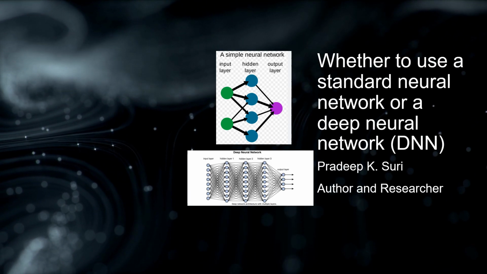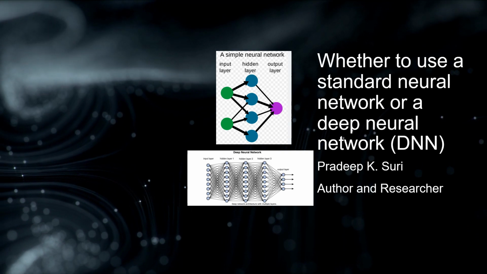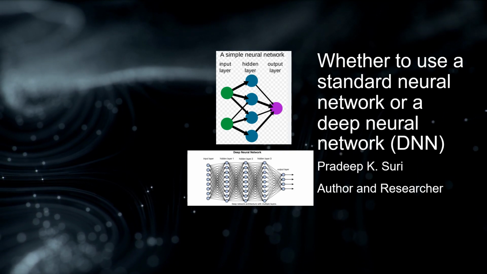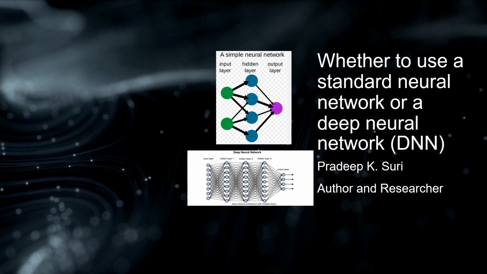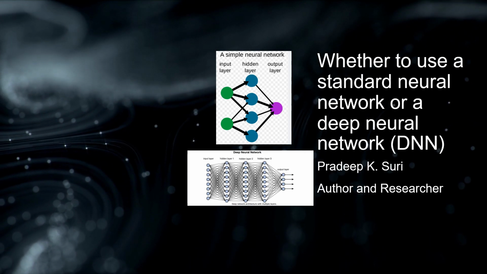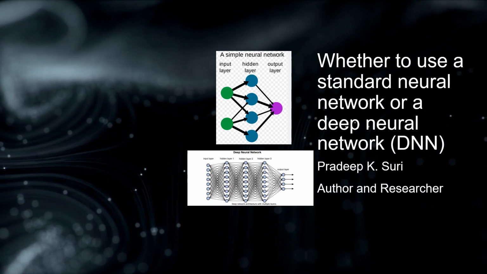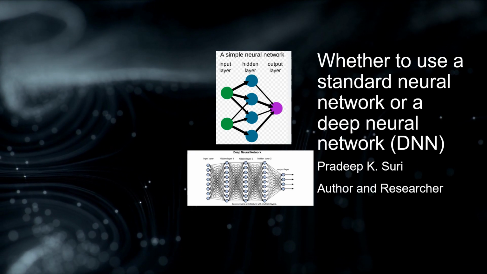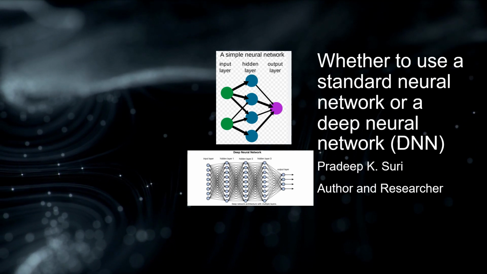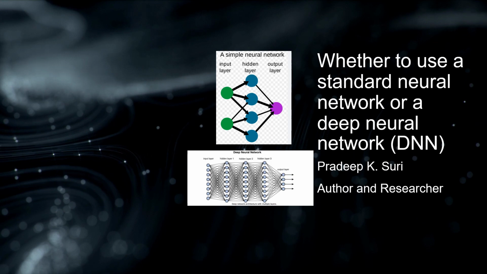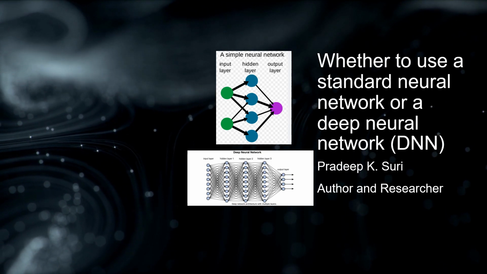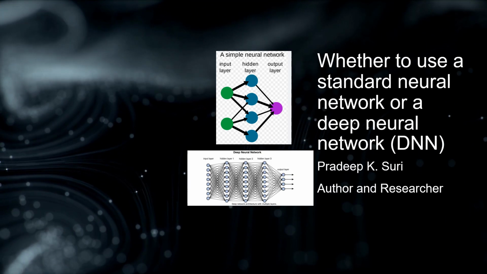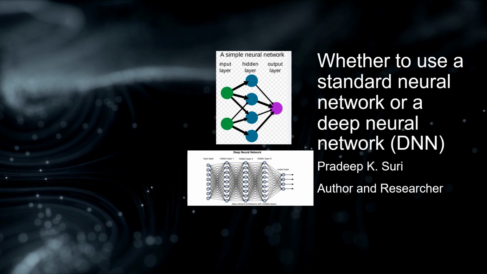2. Limited data. If you have limited data available for training, a simpler neural network can help prevent overfitting. Deep neural networks tend to require larger datasets to generalize effectively. 3. Computational resources. Training deep neural networks can be computationally intensive and time-consuming. If you have limited computational resources, using a standard neural network could be more feasible.